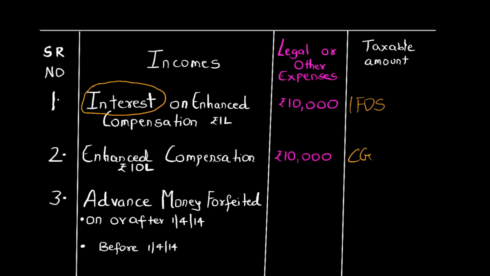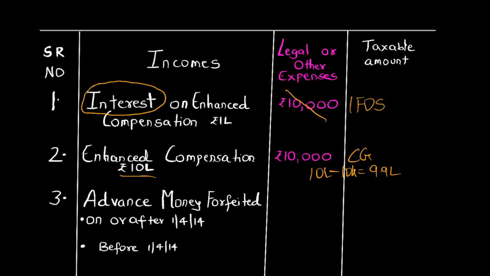Friends, for enhanced compensation, legal expenses can be deducted. So, see for example, over here, I have taken enhanced compensation of 10 lakhs. From 10 lakh, you can deduct your legal expenses. So, your taxable income would be 9,90,000. But friends, against interest on enhanced compensation, purposely in examination, they give you legal expenses.